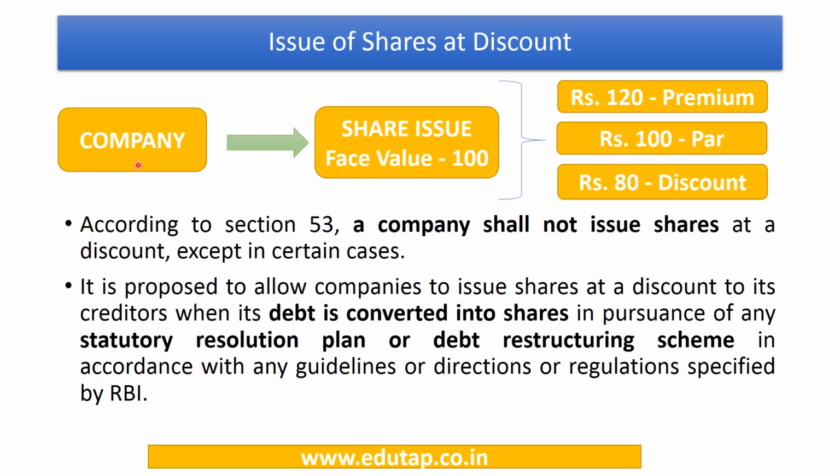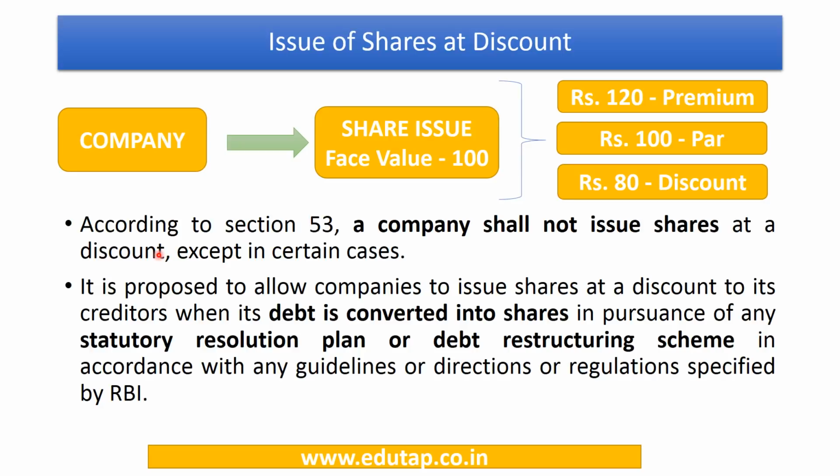Next is with respect to issue of shares at discount. Now let's first understand what is issue of shares at discount. So whenever a company issues shares, the shares will be having some face value. Let's say it's 100. And if the shares are issued at rupees 120, which is above their face value, then it means the shares are issued at a premium. If they are issued at rupees 100, it means the shares are issued at par. And if they are issued at rupees 80, it means they are being issued at a discount.